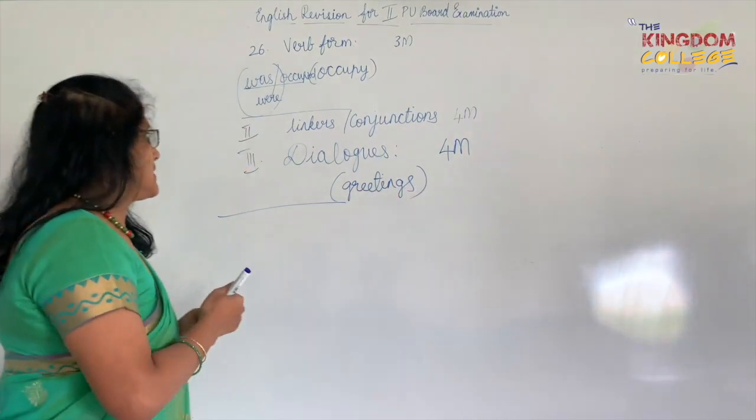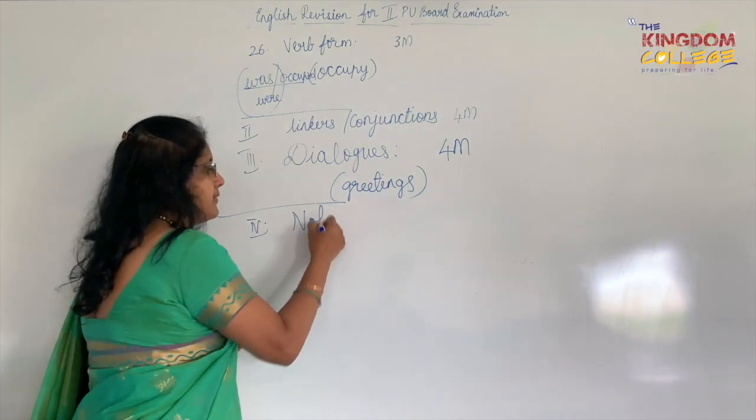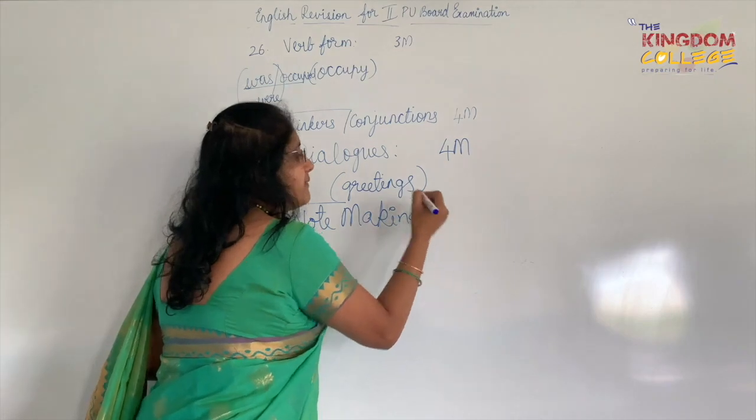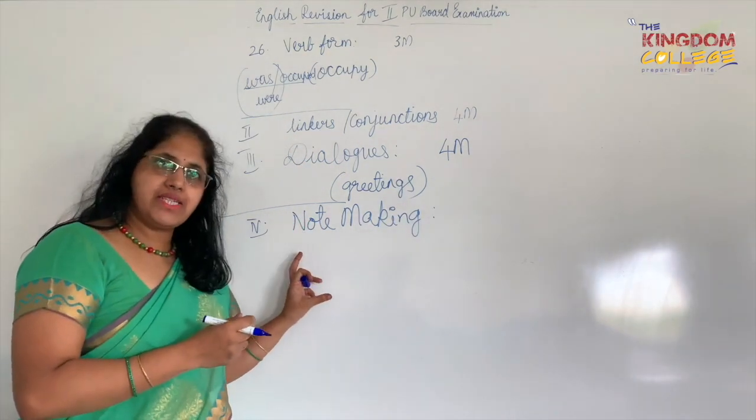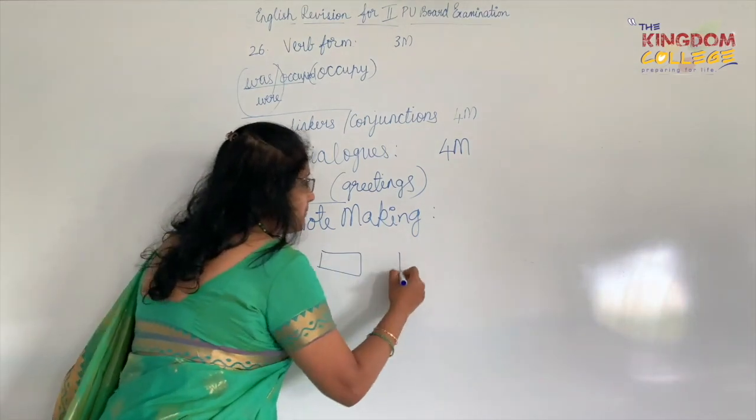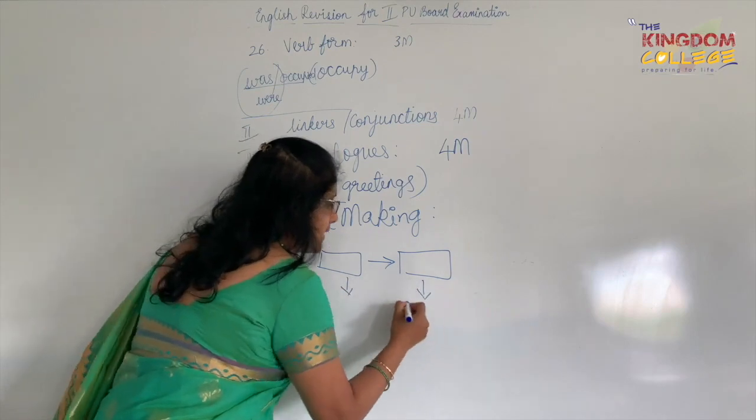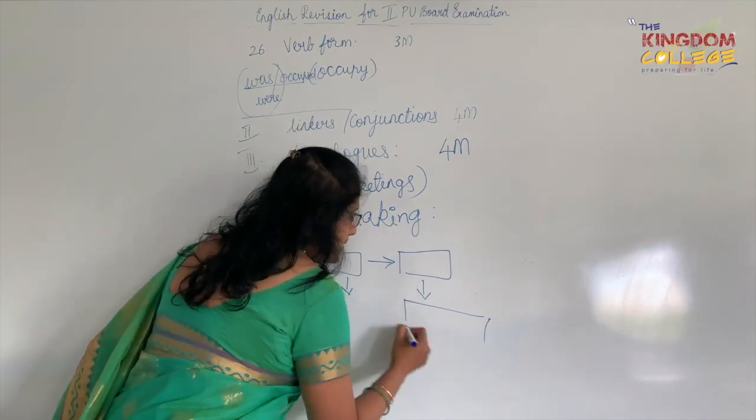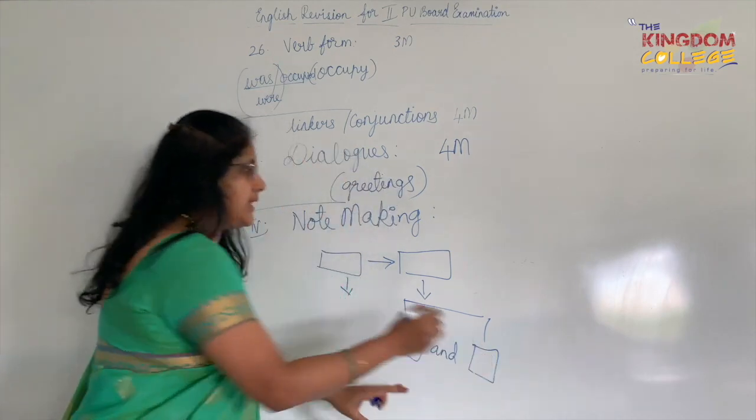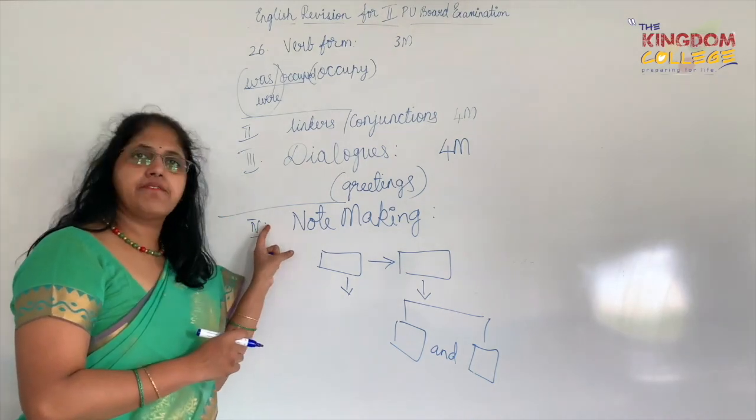Now after this, there's another main which talks about note making. So here what happens is there is a short paragraph or a short passage which is given, and after that you are given some flow chart. So maybe there is a connection, there is a flow, and then they would just ask you to fill in the blanks accordingly. So here 'and' or anything like that could be given. So all these are based on the short paragraph that is given.